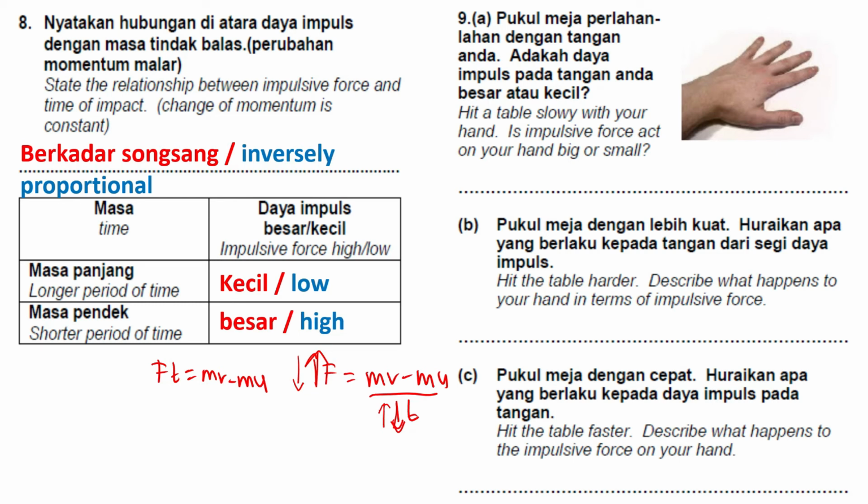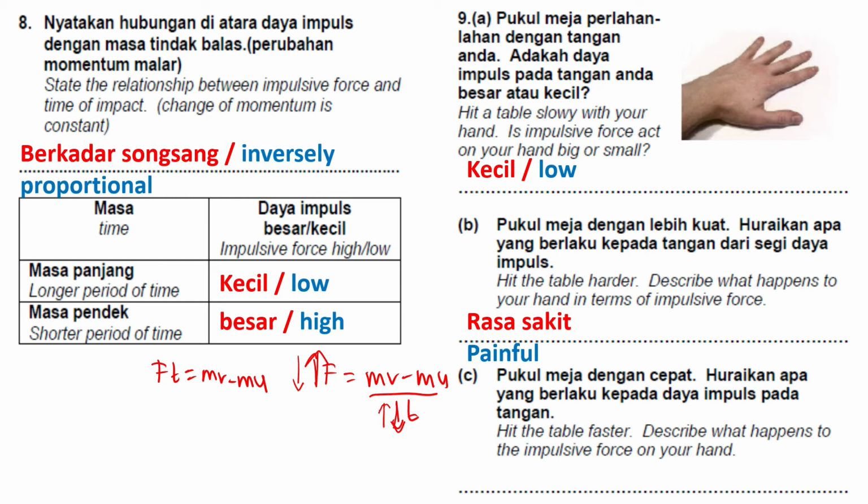So the next one: you have to hit a table slowly with your hand. Is the impulsive force acting on your hand big or small? Only a very slow hit, with your hand on the table, and you can see the impulsive force is small. Now you try to hit harder. You have to describe what happened to your hand in terms of impulsive force. So you will feel painful.